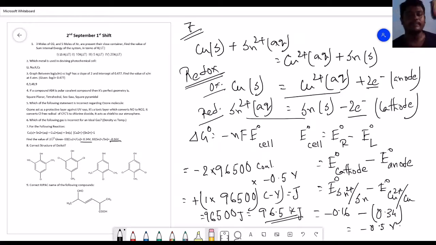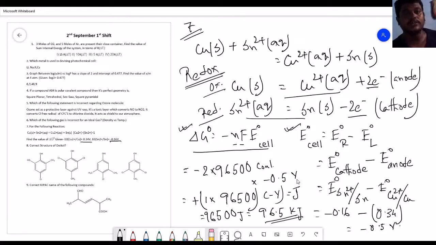In some cases you will see that ΔG° is positive, and you may think it will become non-spontaneous. The format is this: E°cell is negative, so ΔG° becomes positive, which represents that this reaction is non-spontaneous. But here this is not the question. The question is to calculate the ΔG°, which is calculated by this equation with the help of the values of F and n. I hope you understand the portion.